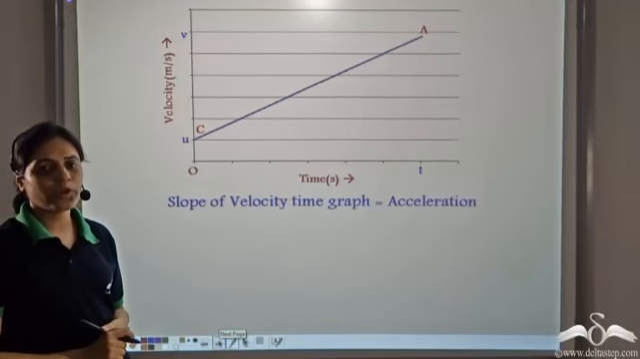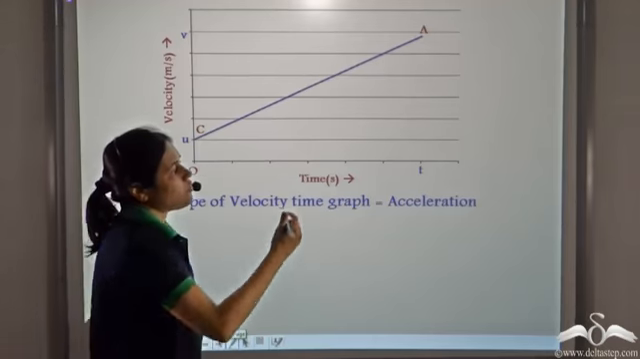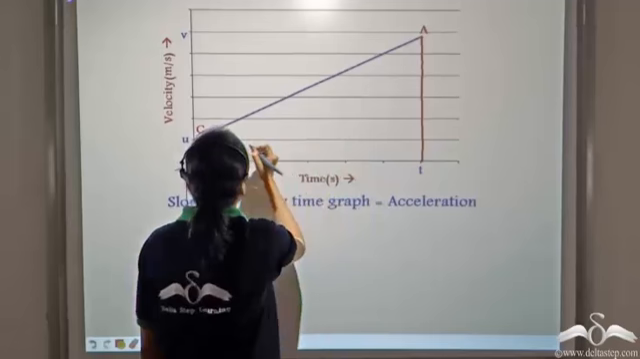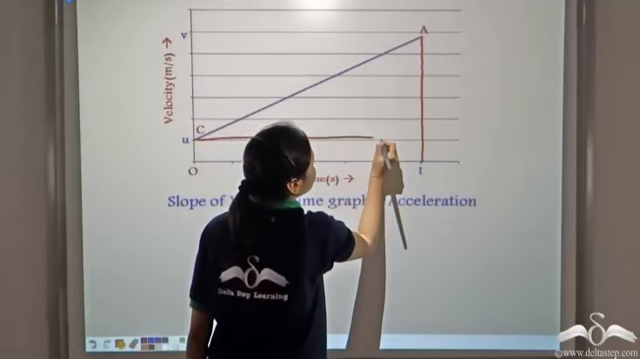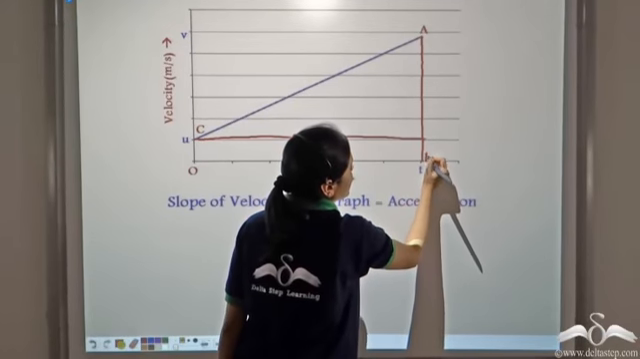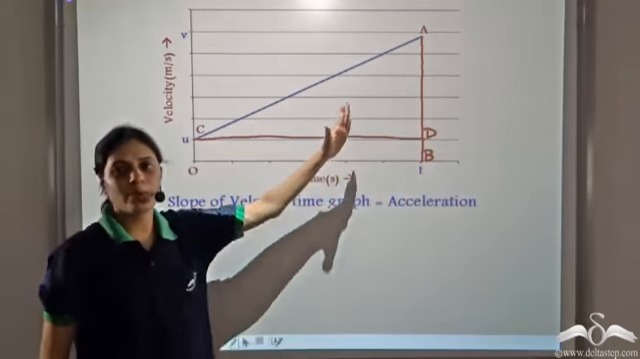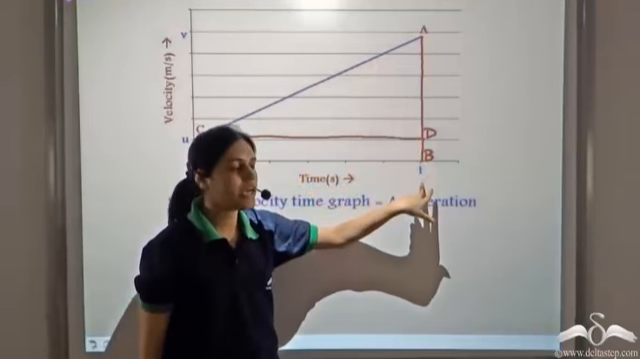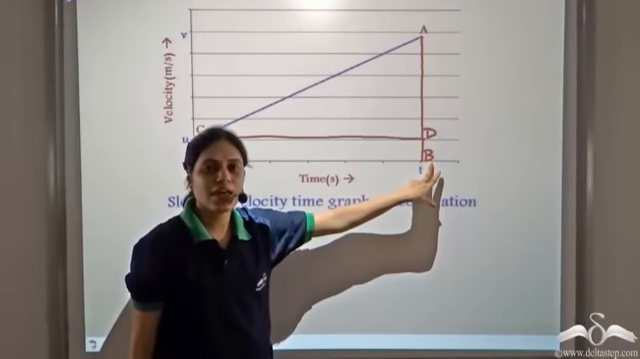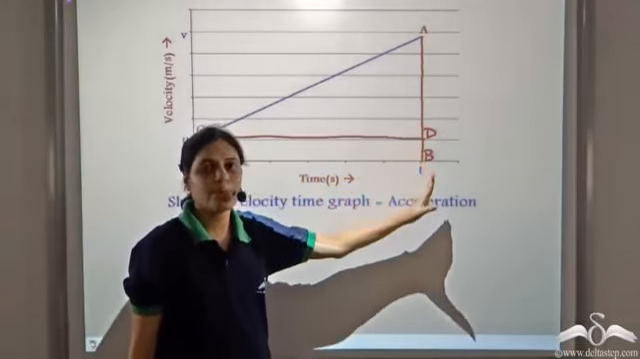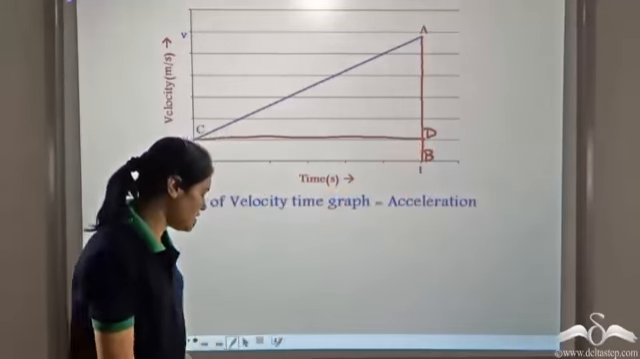So we have taken 2 points. Now we join this and we join this. We mark this as B and this as D. We drop a perpendicular from A to the x-axis and mark it as B. We drop a perpendicular from C to AB and mark it as D.